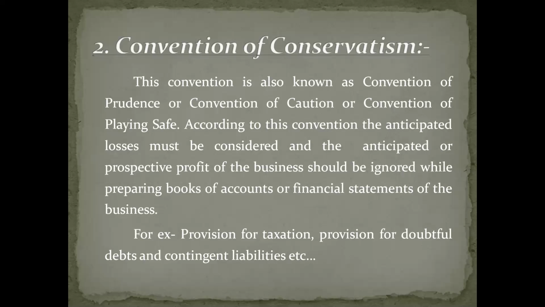Meaning, at the time of preparing the financial statement, you must consider all anticipated losses, and you can ignore all anticipated profits. That particular convention is called the convention of conservatism, convention of prudence, convention of safe.